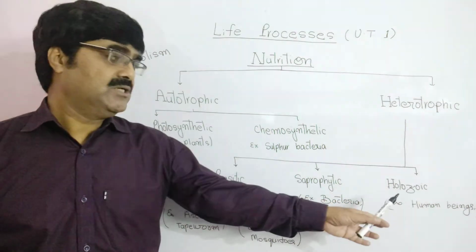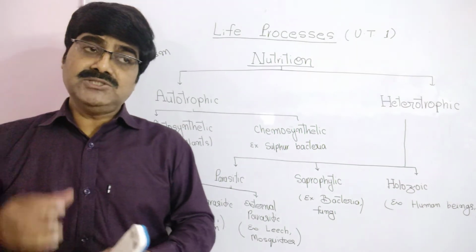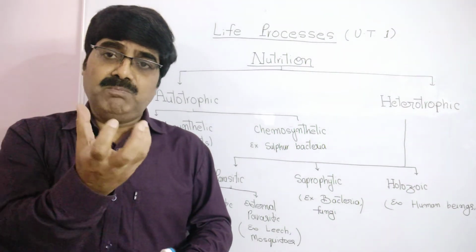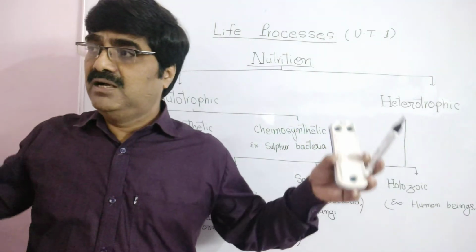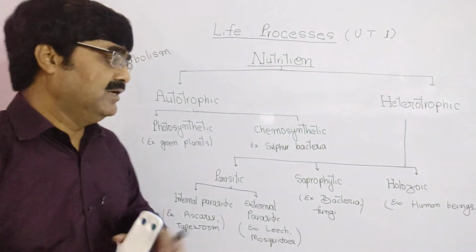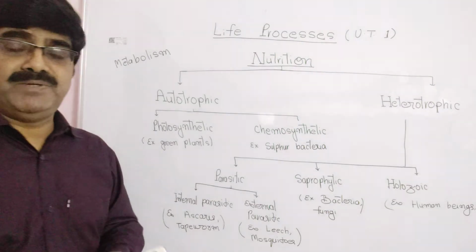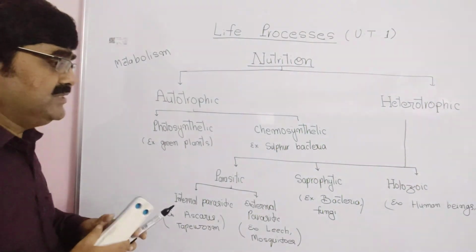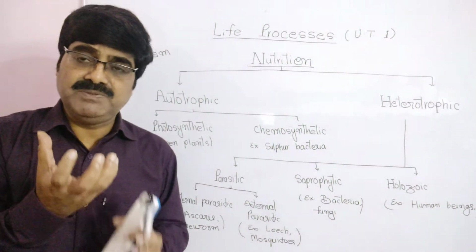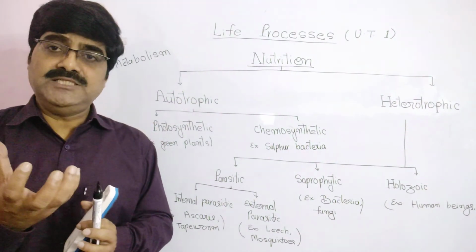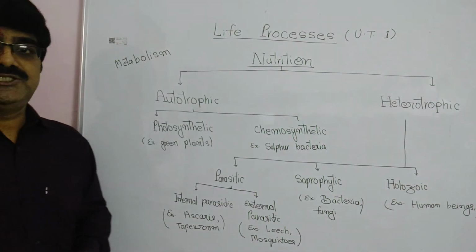And our third one is holozoic nutrition. In this nutrition, we take a complex form of food. Most of the higher organisms present in our surroundings have holozoic nutrition. For example, human beings: we are neither parasitic nor saprophytic. We are holozoic because we take the food, and this food has the nutrients. So that is all about nutrition. Okay?